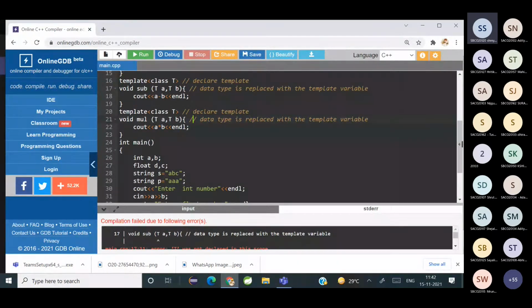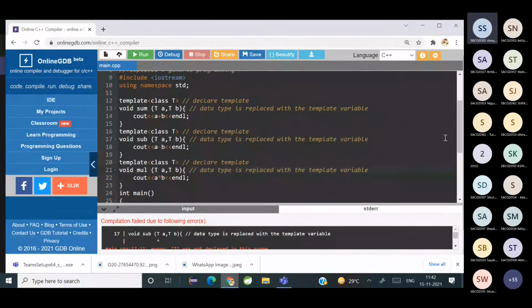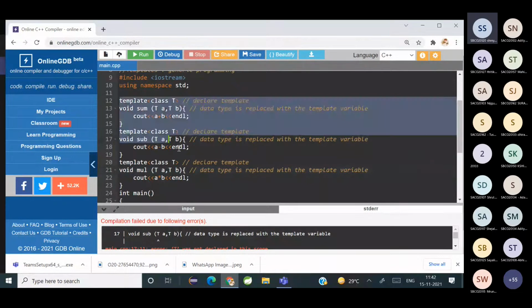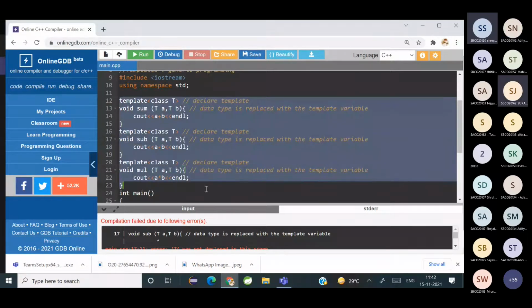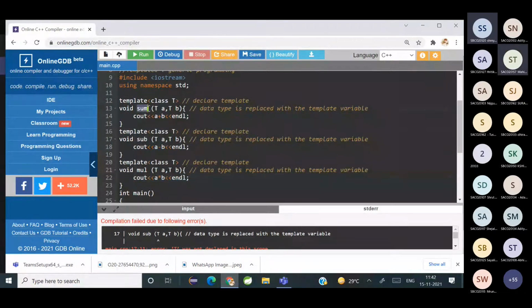Now suppose you want to write a function for swap. I want to swap two numbers, so how will we write it? Remember, to swap two numbers, what do we pass? We pass the memory address of the two numbers to be swapped.